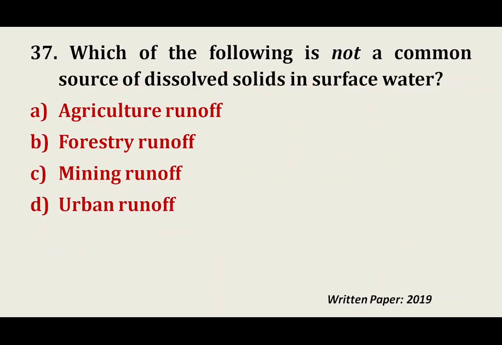Question number 37. Which of the following is not a common source of dissolved solids in surface water? Agriculture runoff, forestry runoff, mining runoff, or urban runoff. This is nothing but the forestry runoff.